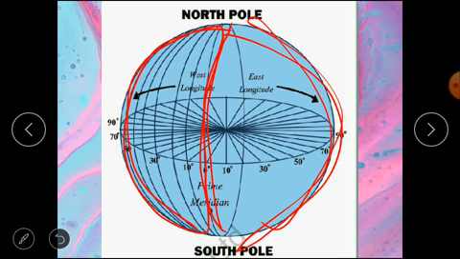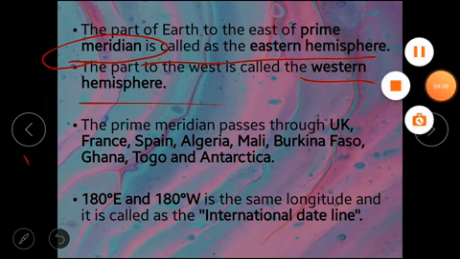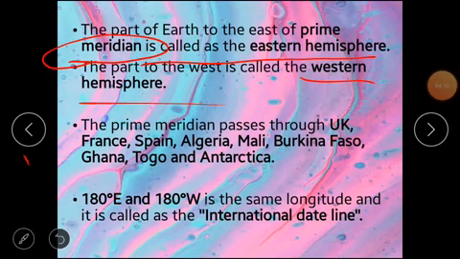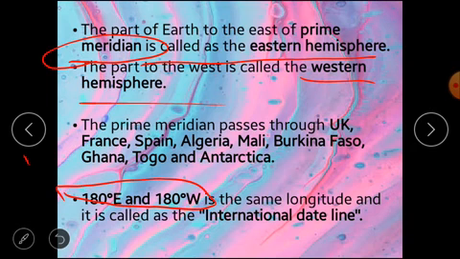Similarly, for the equator, the upper part is the northern hemisphere and the lower part is the southern hemisphere. However, where 180 degrees east and 180 degrees west meet, that is the same longitude, and it is called the international date line. What is it called? The international date line.